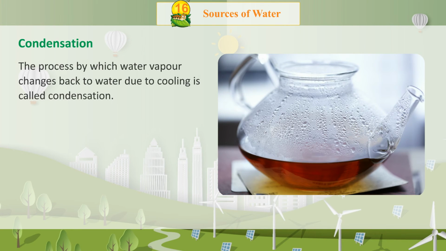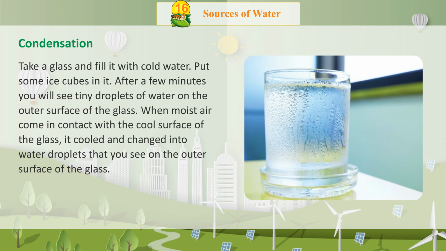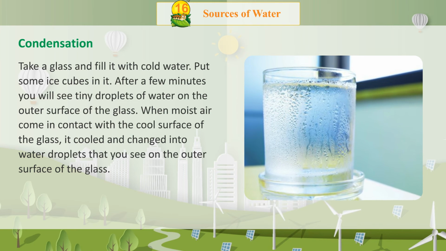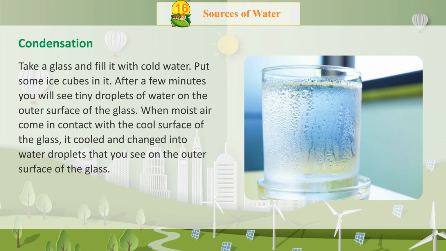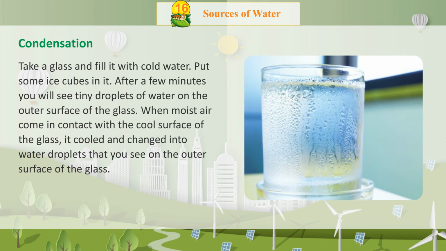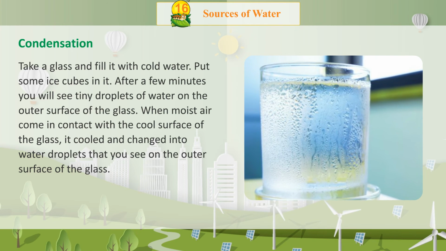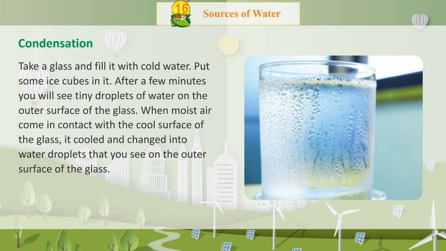Condensation. The process by which water vapor changes back to water due to cooling is called condensation. Take a glass and fill it with cold water. Put some ice cubes in it. After a few minutes, you will see tiny droplets of water on the outer surface of the glass. When moist air comes in contact with the cool surface of the glass, it cools and changes into water droplets that you see on the outer surface of the glass.